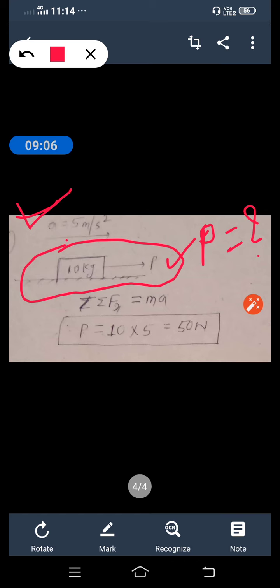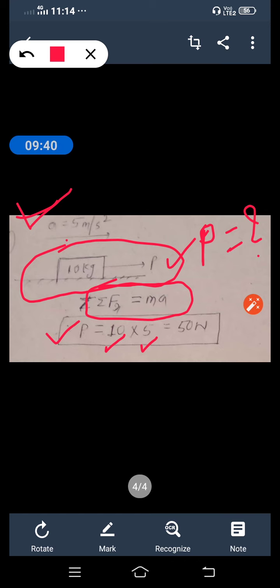So tell me, how to find this P according to Newton's second law of motion? It is very simple. We know the summation of all the forces acting on the body is directly proportional to the product of mass and acceleration. So what is summation of f of x? Means the system of the forces acting on the body in horizontal direction, that is P. And what is mass of the body? 10 kg. What is A? 5. Take care here students, units.